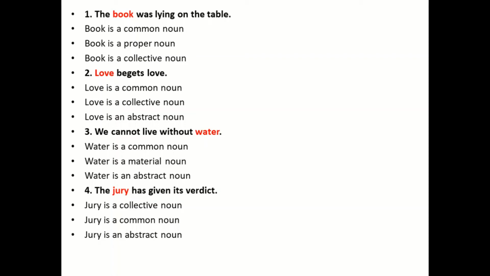Here we have, the book was laying on the table. Book is a common noun, a proper noun, or a collective noun. What is it? Exactly, it is a common noun because there isn't any name. We have different types of names for the books. Then we have, love begets love. Love is here common, collective, or abstract. Exactly, love is an abstract noun.